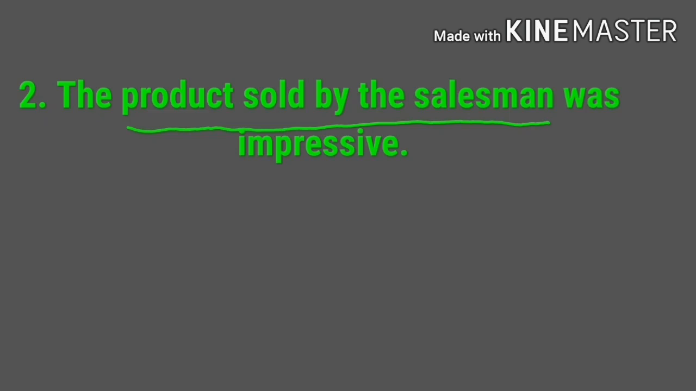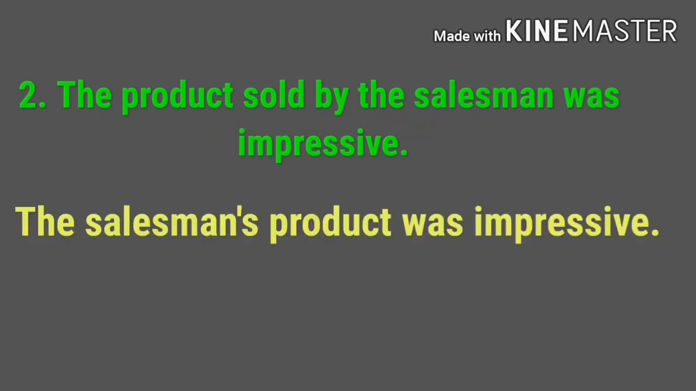Okay, whose product is that? Salesman's product. So the salesman's product was impressive. The product sold by the salesman can change into salesman's product. Salesman is a singular noun, so we just add apostrophe s to show the possession. The salesman's product was impressive.